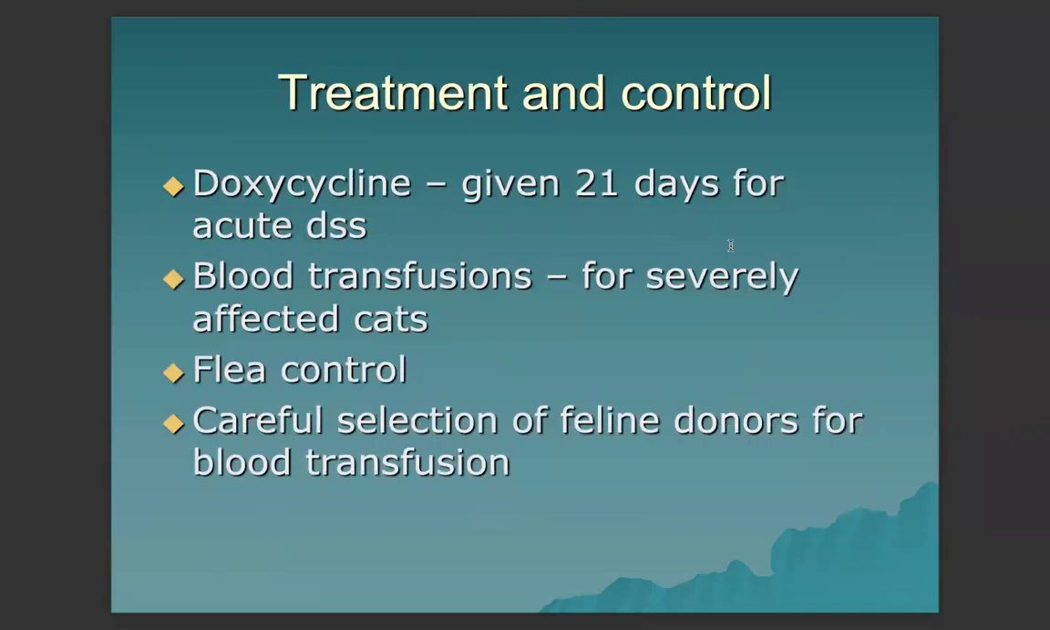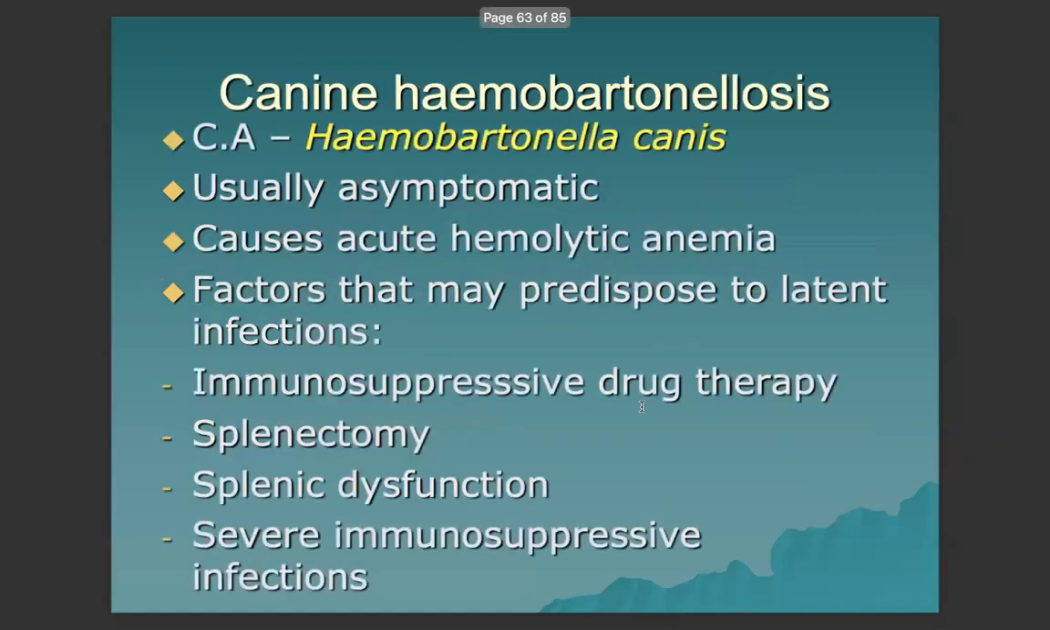For treatment and control, the drug of choice is doxycycline, given for 21 days for acute disease. Blood transfusions are given for severely anemic cats. Flea control is very important, so the flea serves as the main vector for the transmission of Mycoplasma haemofelis or feline infectious anemia. Careful selection of feline donors for blood transfusion is advisable.